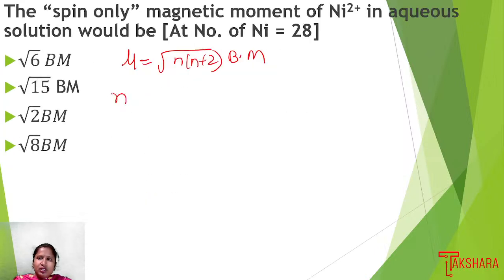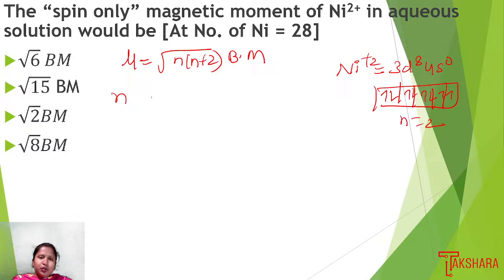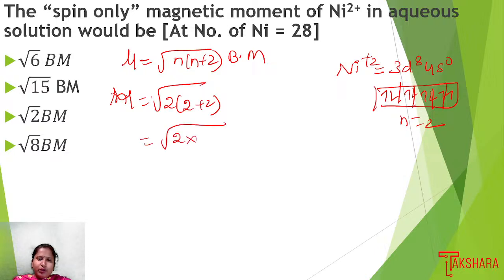Since nickel is 28, Ni plus 2 will have the outermost electronic configuration 3d8 4s0. Representing the d orbital, we get 2 unpaired electrons. So n equals 2. So mu equals square root of 2 into 2 plus 2, which is square root of 2 into 4, that is 8. So root 8 Bohr magneton is the answer.